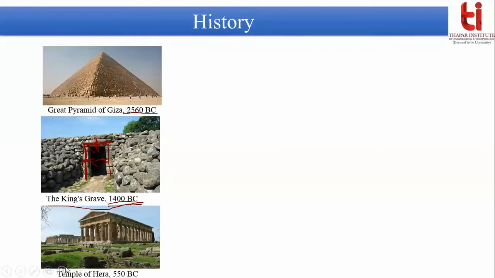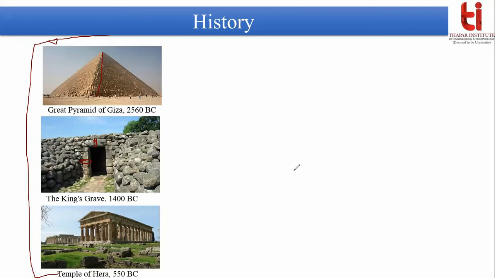Let's take another example. This is the temple of Hera, and it was built in 550 BC. Here you can see application of several beams and several columns. There must have been some calculations of what should be the diameter of the column and the span length. These were examples of the very ancient past, but we don't have the knowledge of the persons who built it. What mathematics they utilized for calculation of the slope, the diameter of the beam, the span length or whatever, we don't have the knowledge of those builders, architects, mechanics engineers.